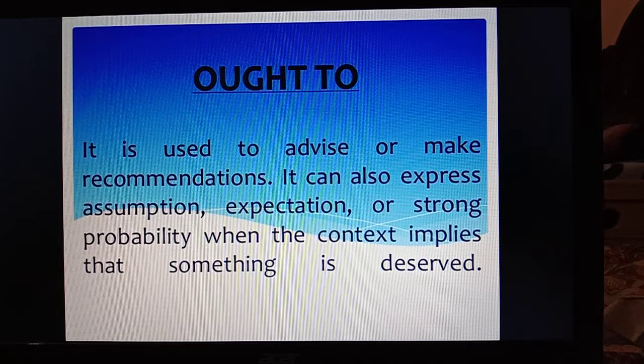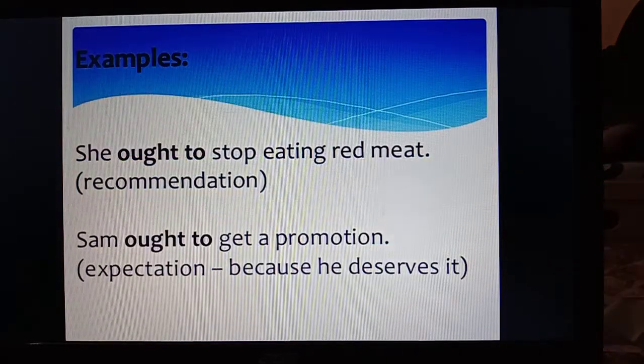Now see, this is ought to. It is used to advise or make a recommendation. It can also express assumption, expectation, or strong probability when the context implies that something is deserved. So these are some of the uses of ought to. Now see these examples. She ought to stop eating red meat. This is a recommendation. Ought to is used to express recommendation.